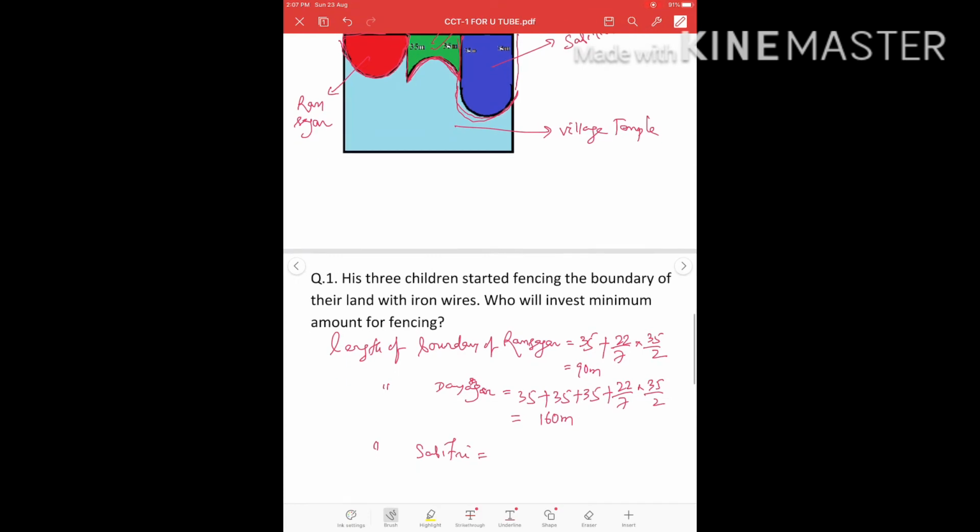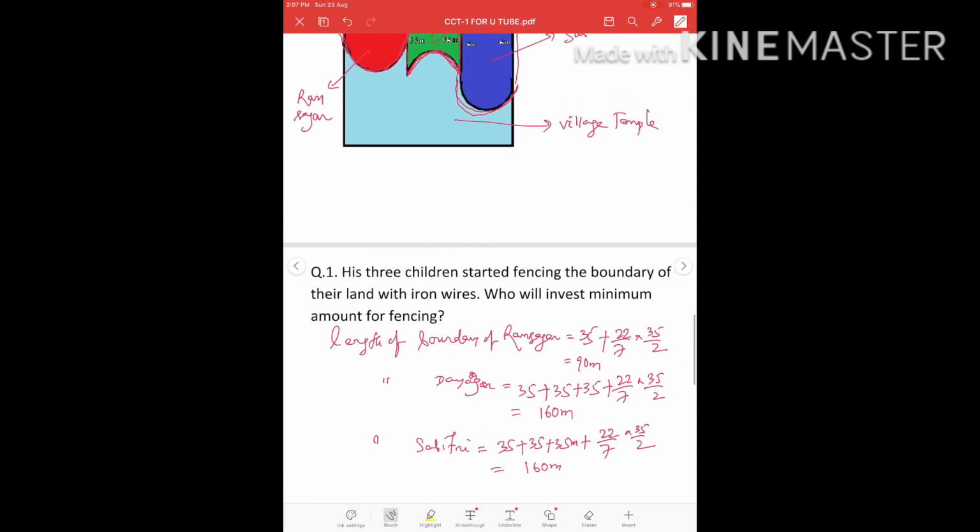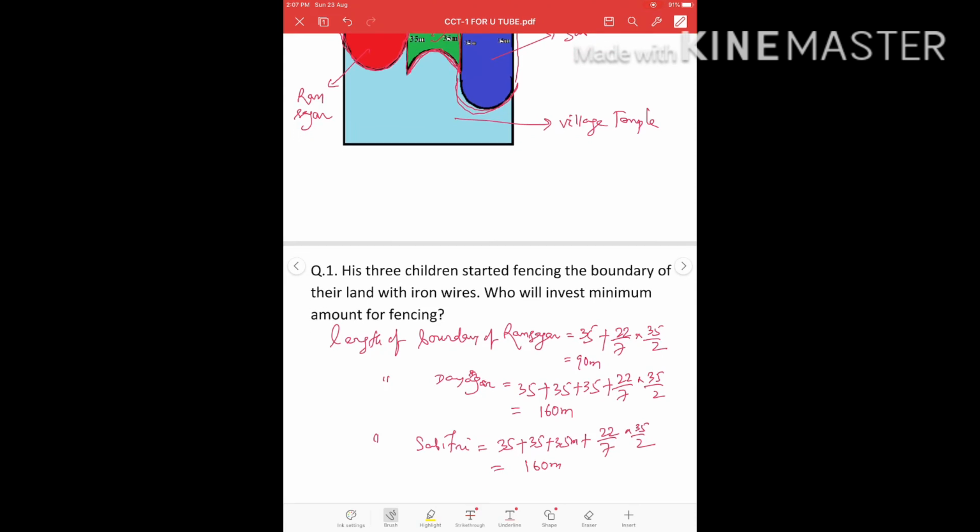That means the length will be 35 meter plus 35 meter plus 35 meter plus 22/7 into 35/2. So if you simplify, you will get 160 meter. So these are the lengths of the boundary of all the three children. Our question is, who will invest minimum amount for fencing? The person having minimum length of boundary will invest minimum amount. That means the answer will be Ramsagar, because 90 meter is less than 160 meter here.